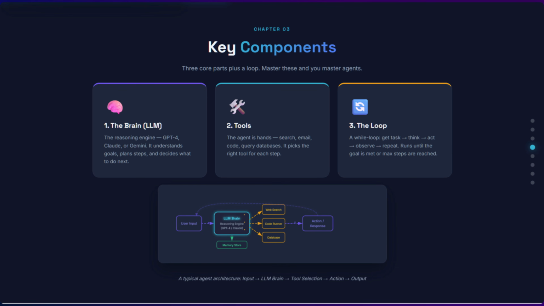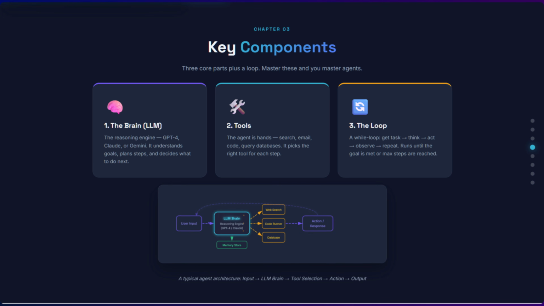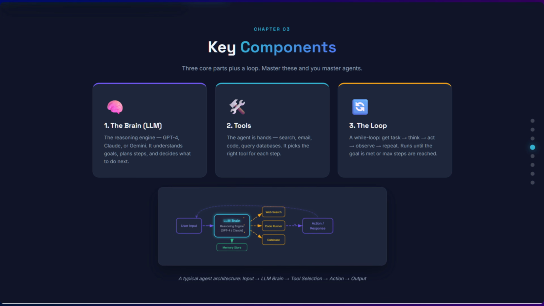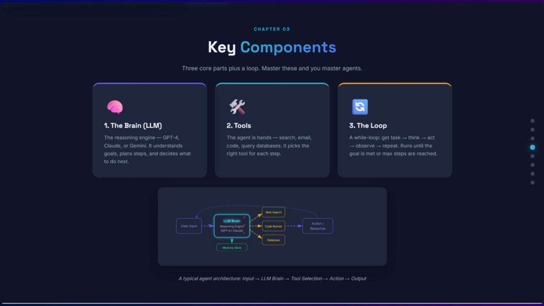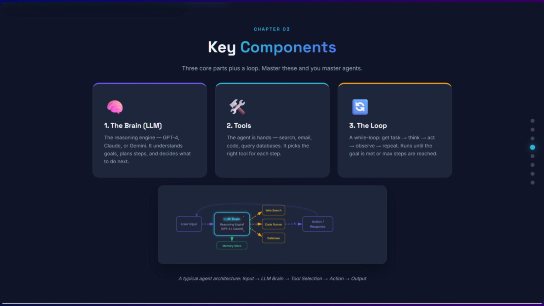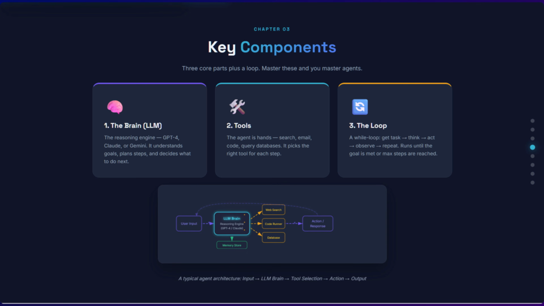An AI agent is made of just 3 core parts. Master these, and every agent framework becomes simple. Part 1, the brain, the LLM. This is the reasoning engine. GPT-4, Claude, Gemini. It understands your goal, plans steps, and decides what to do next. Without this, the agent is just a script.